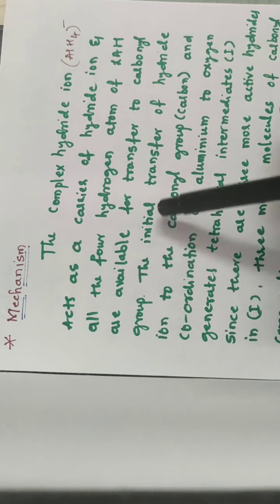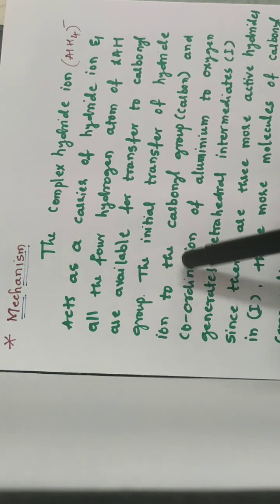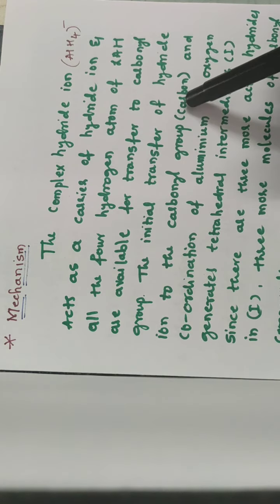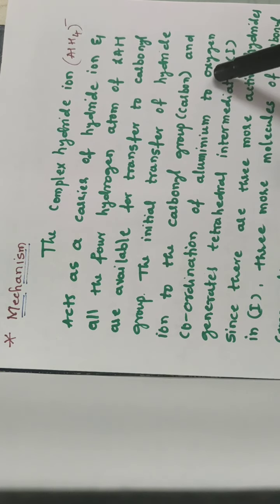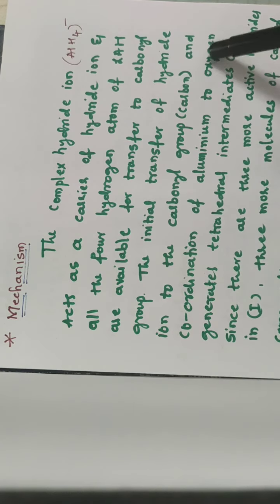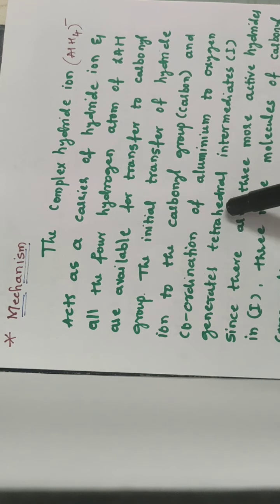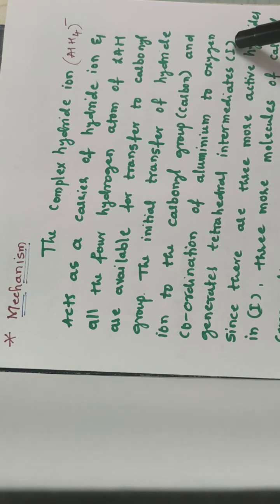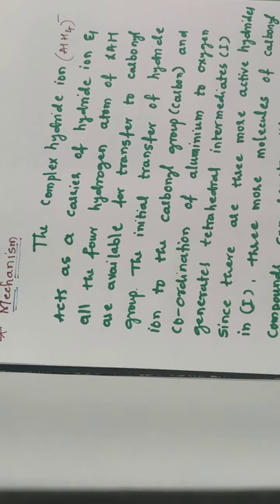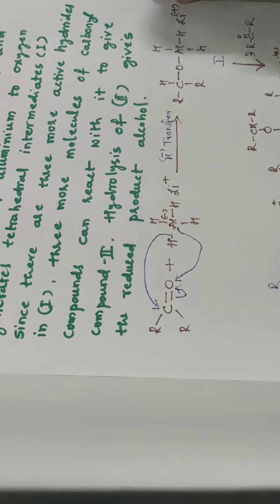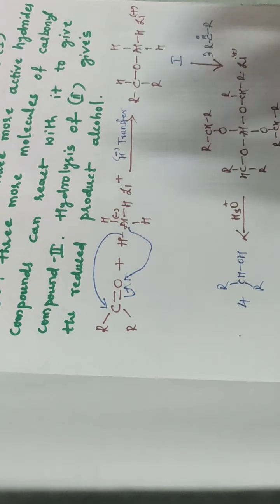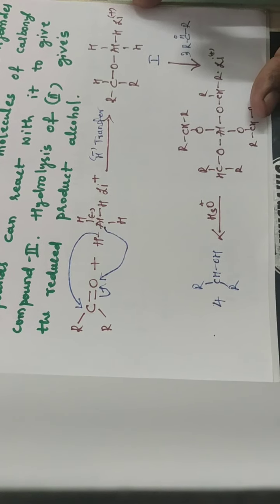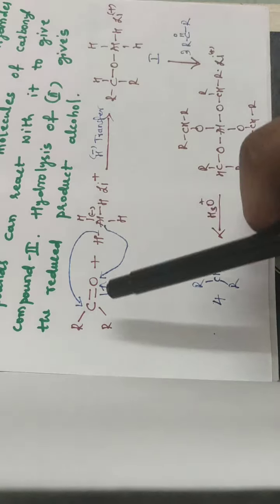The initial transfer of hydride ion to the carbonyl carbon, and coordination of aluminum to oxygen, generates a tetrahedral intermediate, compound 1. So this is the mechanism.